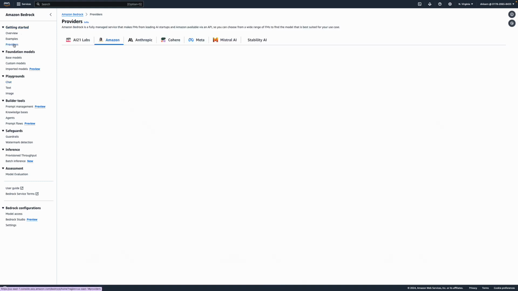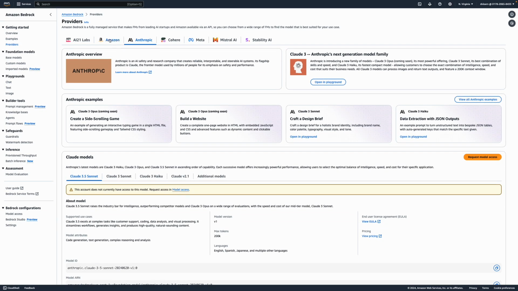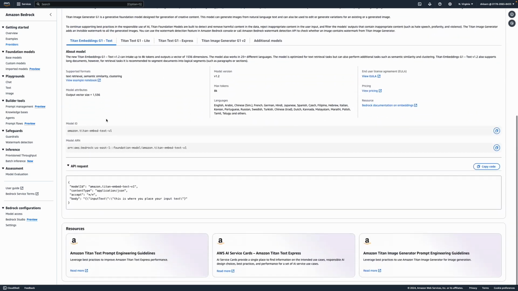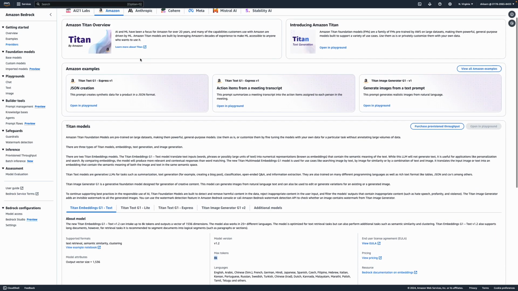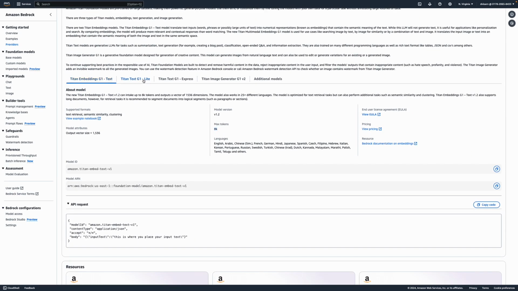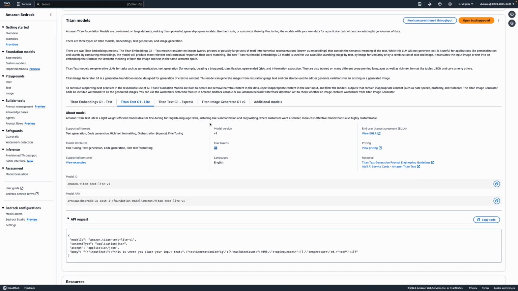One quick thought: if I go to Amazon or Anthropic, for example, Amazon first, and go down here, it says max tokens 8K. I'm looking at the various Amazon models. If I go to the Lite one, it supports 4K tokens, so 4K request and 4K response. It depends on the use case. Tokens are also useful when you want to select the model.